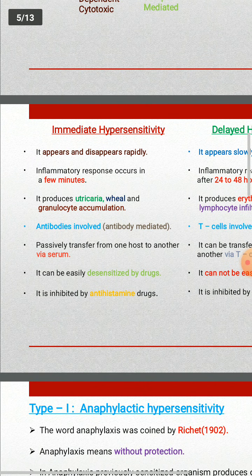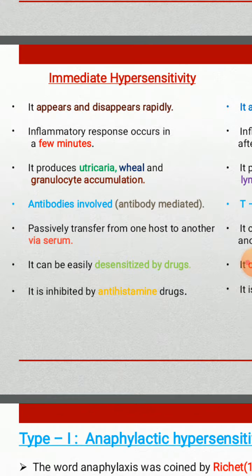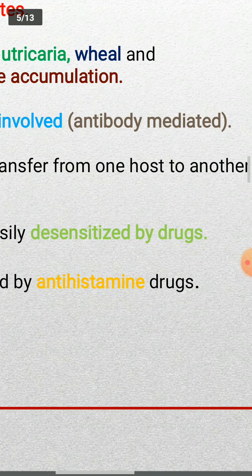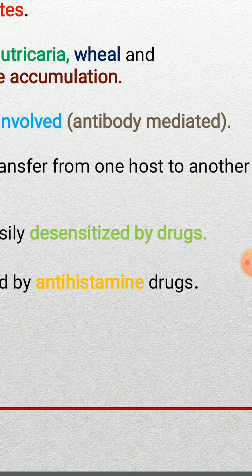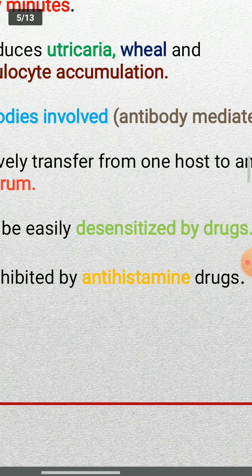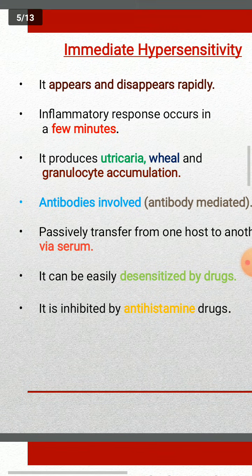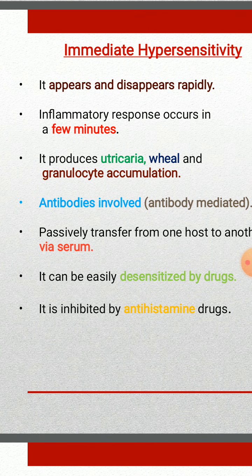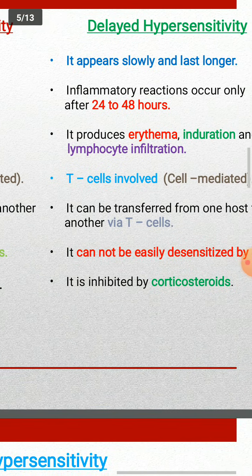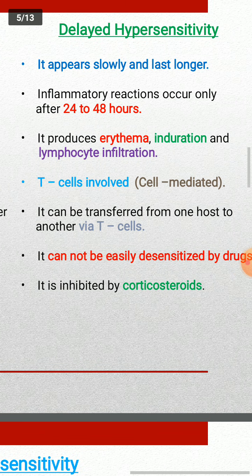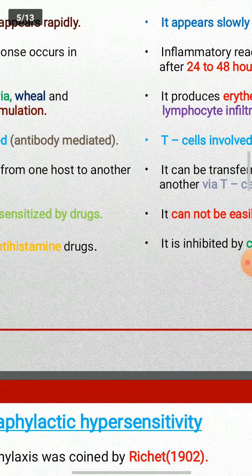The immediate type of hypersensitivity can be easily desensitized by drugs. When any person is suffering with the immediate type of hypersensitivity, we can cure by using small doses of the drugs. But delayed hypersensitivity cannot be easily desensitized by drugs.